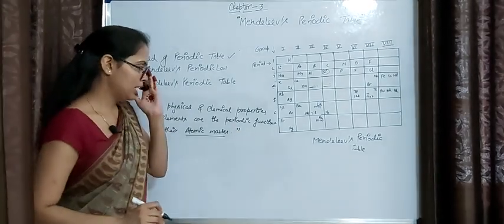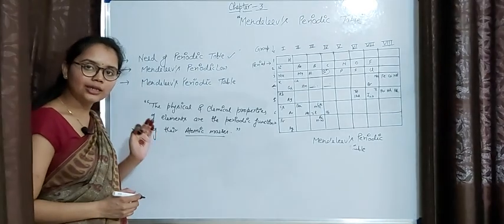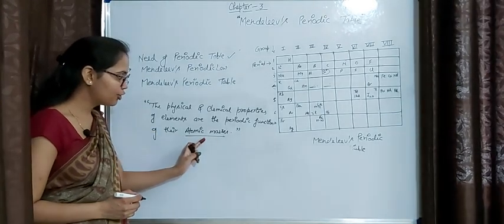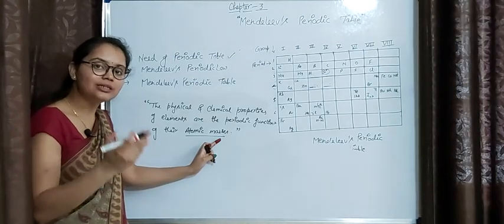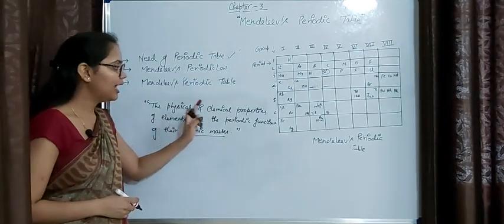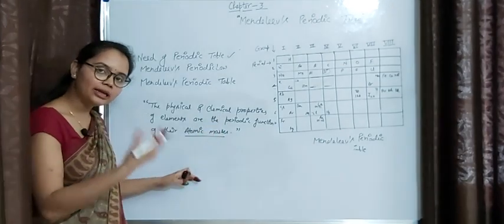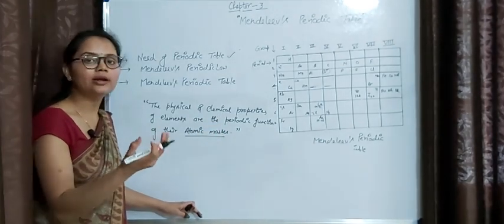It means when we arrange the elements in increasing order of their atomic masses, then the elements with the same physical and chemical properties reoccur after a regular interval.